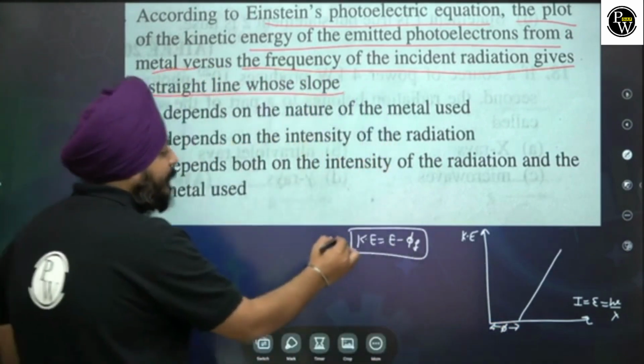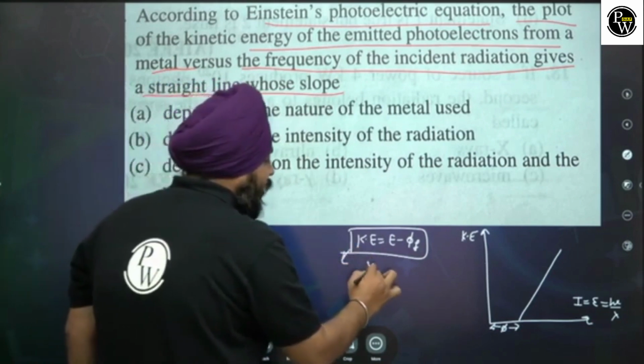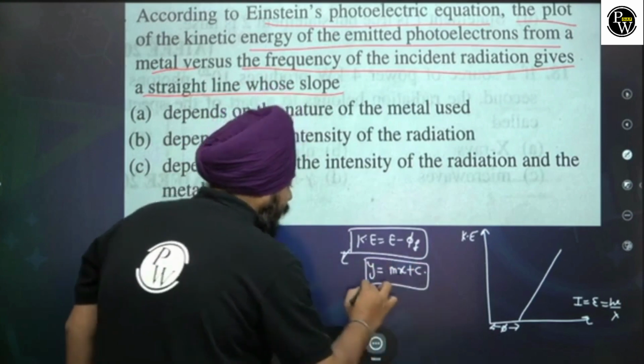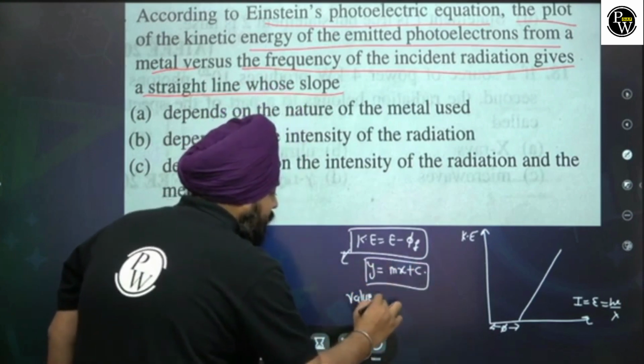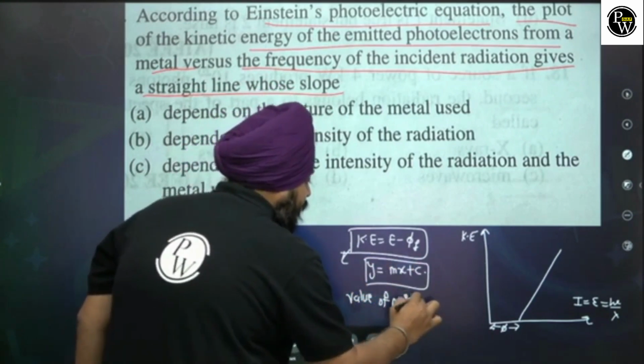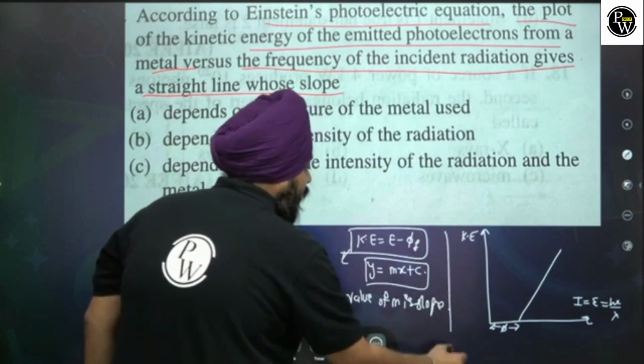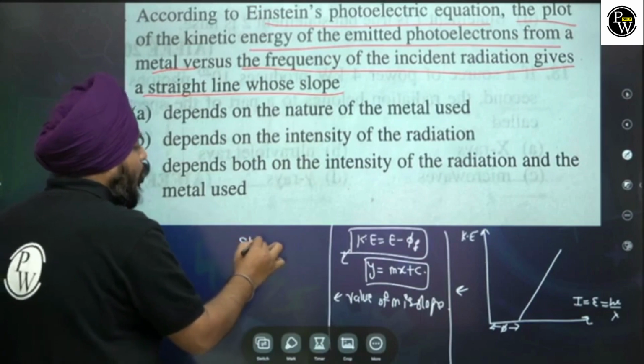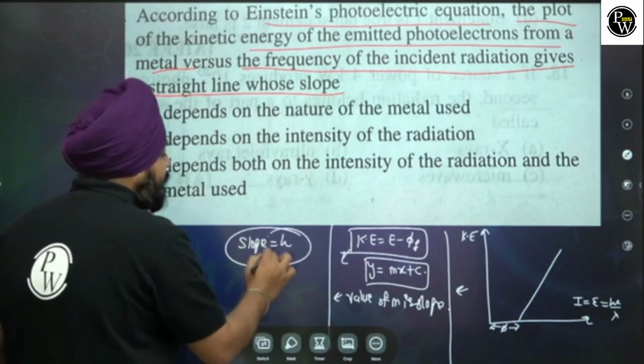So if I am comparing this graph to the equation y is equal to mx plus c, the value of m is slope. Here the slope is nothing else but the Planck's constant.